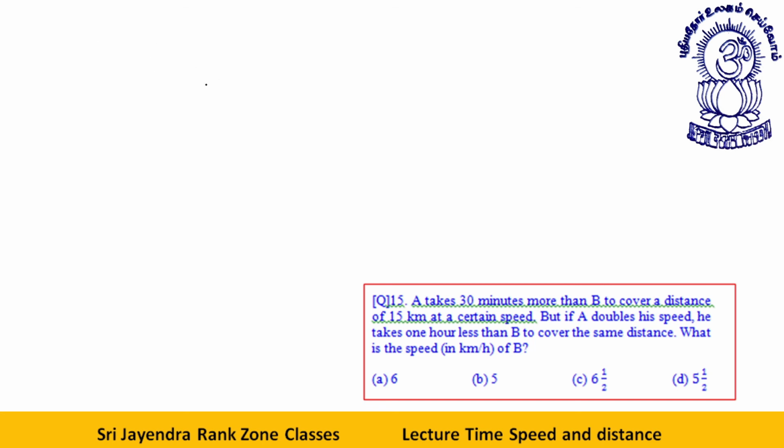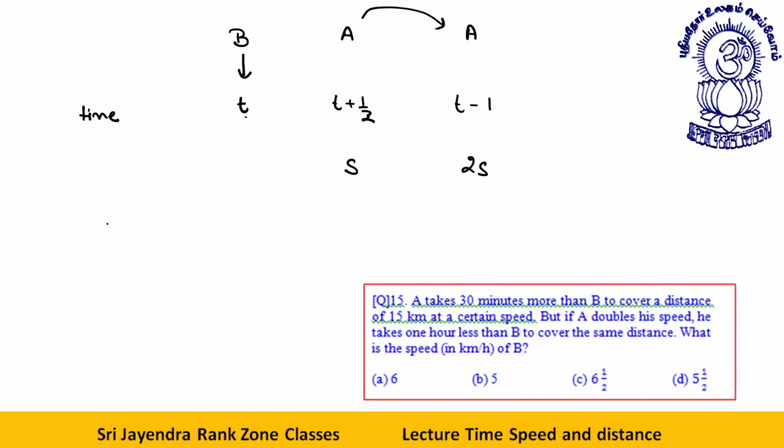See, dear students. So let's say there is a fellow B. He takes how much time? He takes T. Okay, now let's talk about A. A takes 30 minutes more than B to cover a distance of 15 km. Distance is 15 km. Fine. Let's say the speed of A is S, at a certain speed. But if A doubles his speed, that is 2S, he takes 1 hour less than B. Time of B is T, so 1 hour less than B is T minus 1. This is again new A.